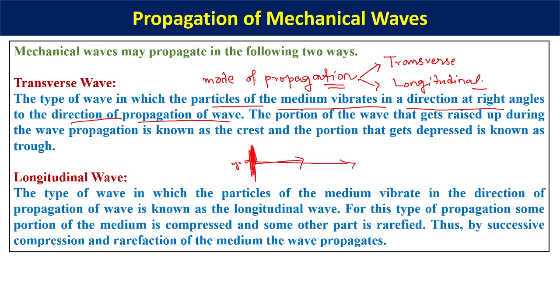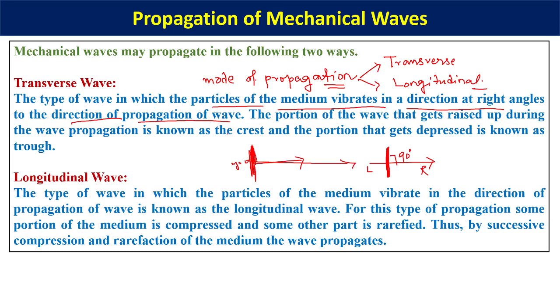It is quite like the water wave that you have seen. The water molecules just vibrate up and down, remaining in their own position, but the wave propagates from left to right, say. This is left, this is right. The particles of the medium are vibrating in a direction perpendicular to the direction of motion. The wave is propagating in this direction, and particles are vibrating at right angles. This angle is actually 90 degrees. This is the plane of vibration of the particle, and this is the direction of motion of the wave. So this angle is 90 degrees. Hence, it is said that the particles of the medium vibrate in a direction at right angles to the direction of propagation of the wave.